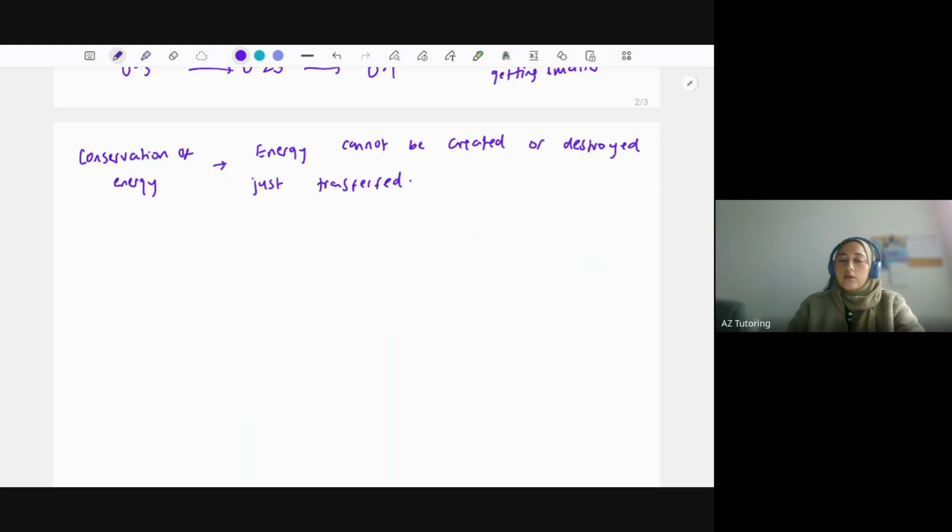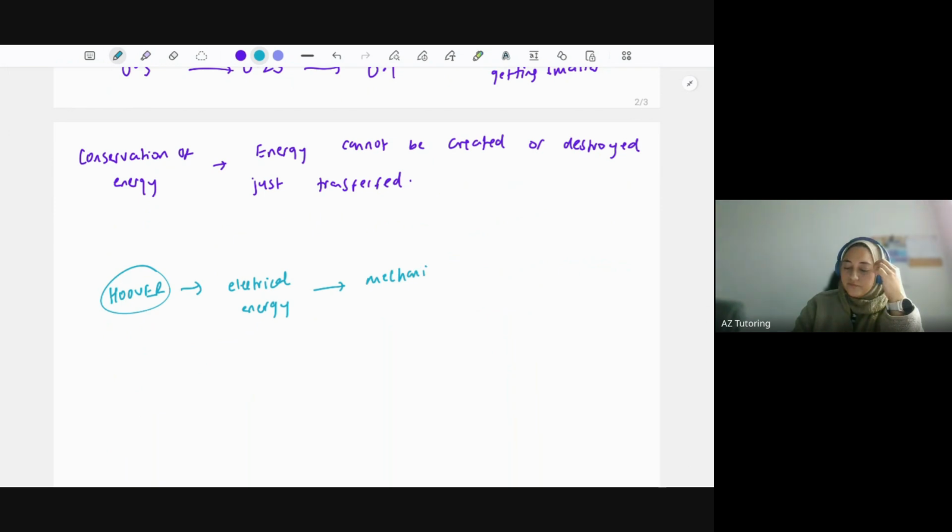So say, for example, let's say a Hoover. Now, the whole purpose of a Hoover is essentially to clean mess, right? So the electrical energy that you put inside the Hoover changes to mechanical energy, which just means movement, the mechanical energy of the rotor spinning in order to pick up the mess from the ground. Now, at the same time, you've also got sound energy, which gets emitted, which we don't want, a noisy Hoover. It's not really useful. So we call this wasted energy.